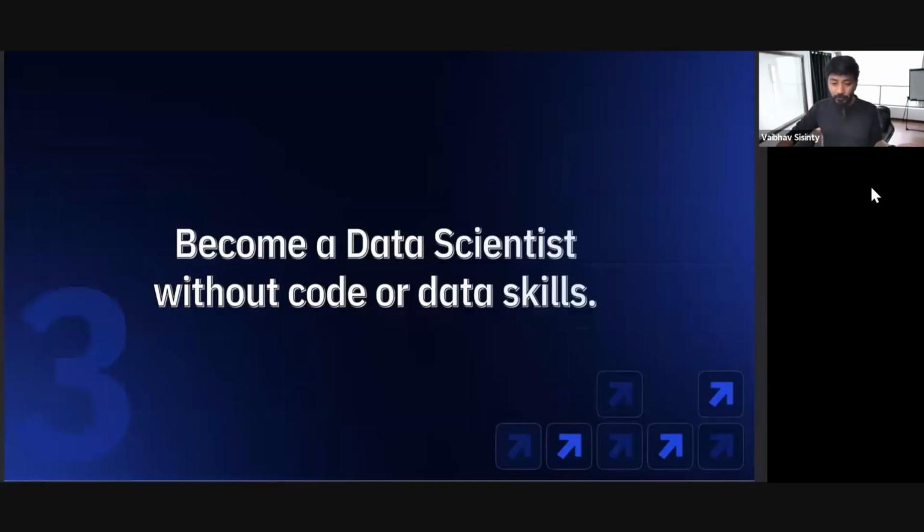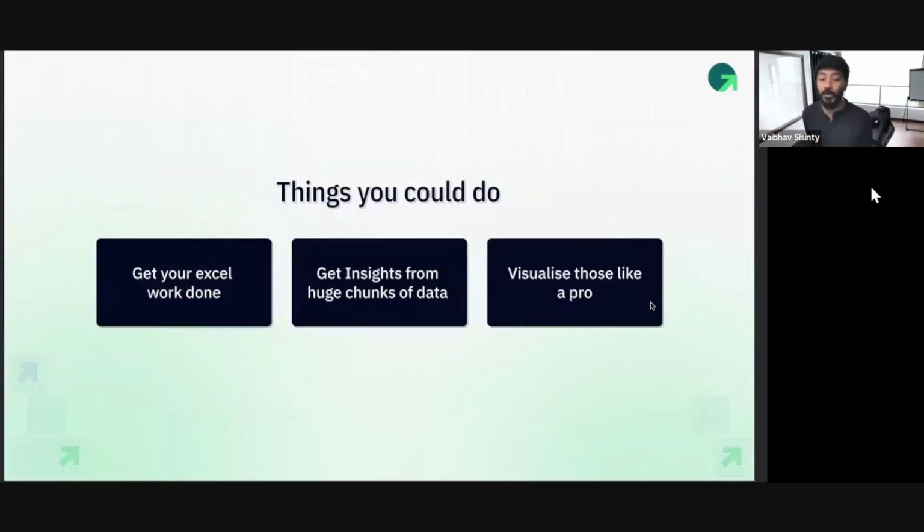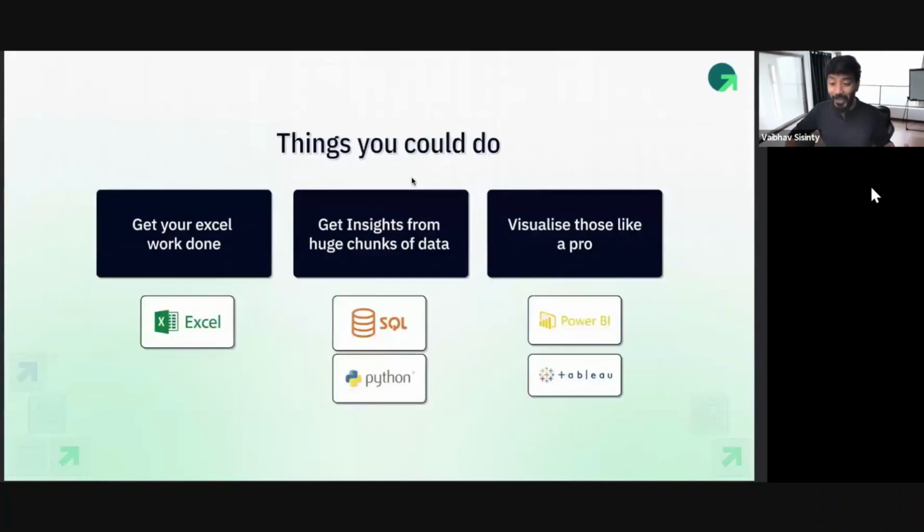Okay, awesome. So let's get into the world of data scientists right now. Things you could do: I know all of us hate doing Excel work, but you can get it done using AI. You can get insights from huge chunks of data. Let's say you have a massive file, you can get insights from all of that. You can also visualize these things and draw graphs and everything just using AI. Obviously, covering all this will take a lot of time. But if you think about it, if you need to get work done in Excel, you need to be really good at Excel. If you need to get insights from a huge chunk of data, you need to be very good at SQL or Python.